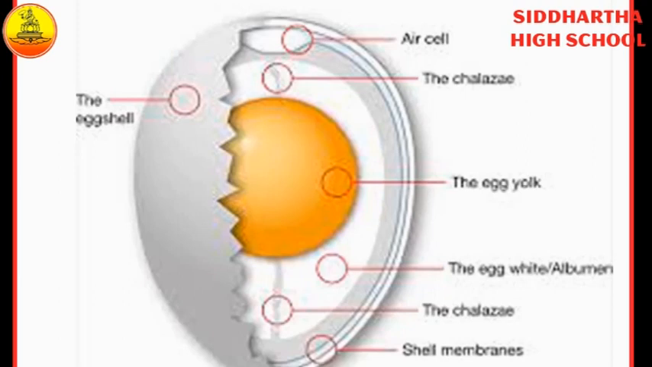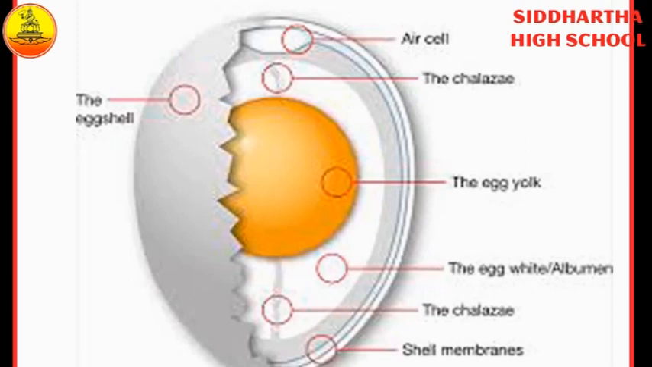Yolk means yellow color portion. Where is the yolk present? The yolk is present in the center of the egg. What is the main function of yolk? The yolk contains food for the embryo. It provides food for the embryo.